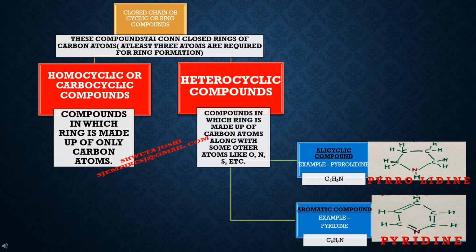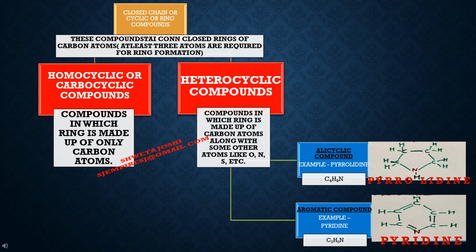Now, classifying closed chain or cyclic or ring compounds, there are 2 categories. First one is homocyclic or carbocyclic compounds and second one is heterocyclic compounds. In case of homocyclic compounds, since homo means same, the main ring is made up of only carbon atoms.